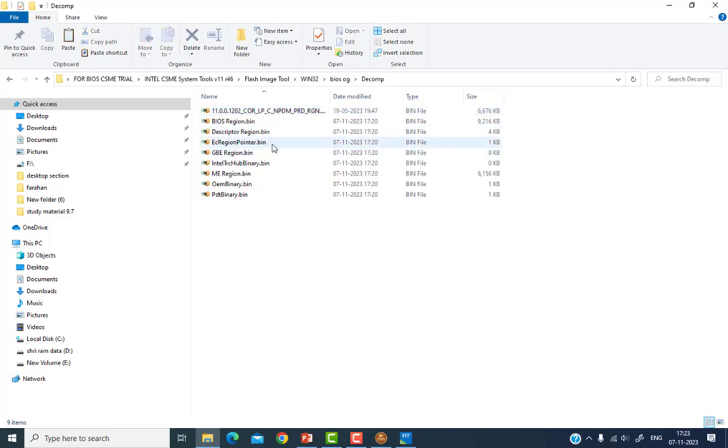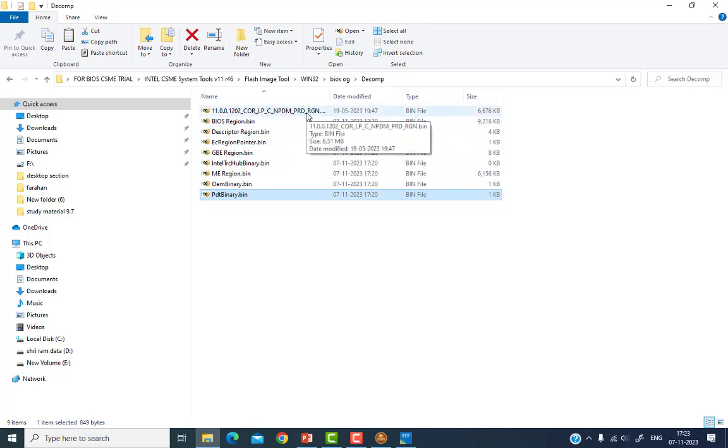So here are the different regions of my BIOS. This software bifurcates my BIOS into the different regions. These are the descriptor regions, these are the ECU regions, GB region, ME region. These are the different regions, and here we copy this clean ME file, which we copy from our repository file to here.